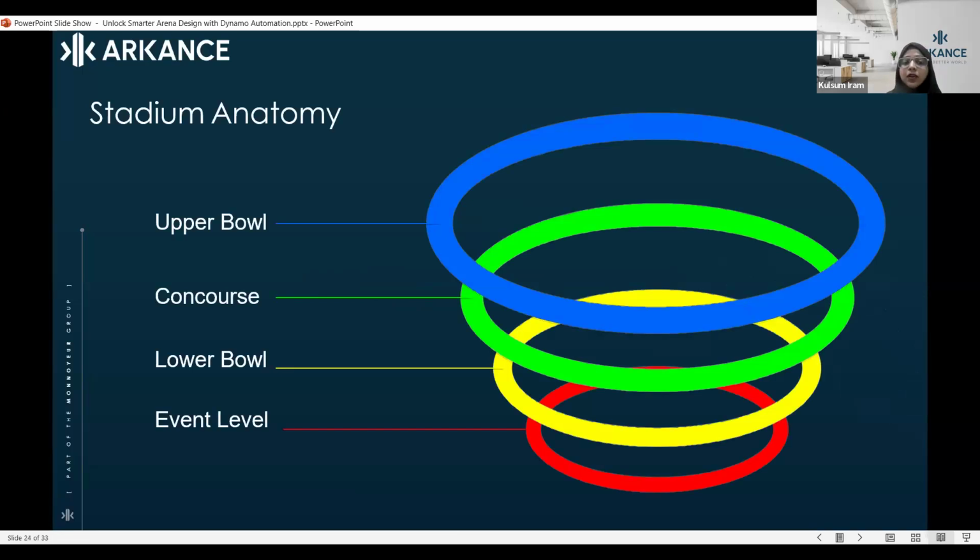After that we come to the lower bowl. Over here, your seatings are going to be done. Then comes the concourse. Concourses are basically the corridors that connect your lower bowl and upper bowl. The last one is the upper bowl, and at the upper bowl we also have some seatings. These are the two major places where seatings are done: the lower bowl and the upper bowl. So we are going to focus more on how we are going to set our tier 1.